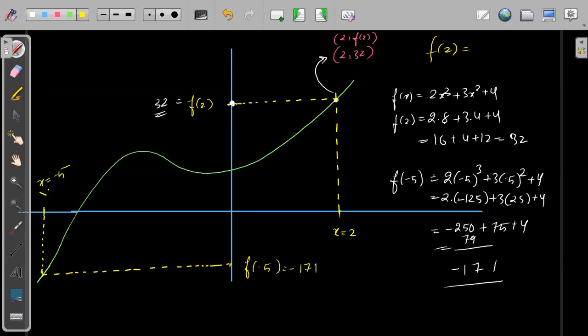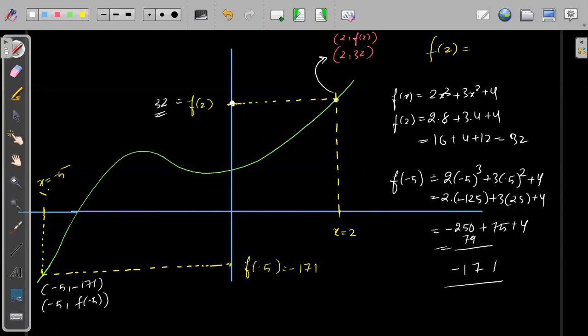That means negative. Because it is intersecting below the x-axis, obviously it will be negative. So our assumption was correct. So this point will be (-5, -171), or (-5, f of -5). I hope this one is okay. But this is an approximate thing. Nothing to think that we have to draw the exact graph. No, just an approximate thing.